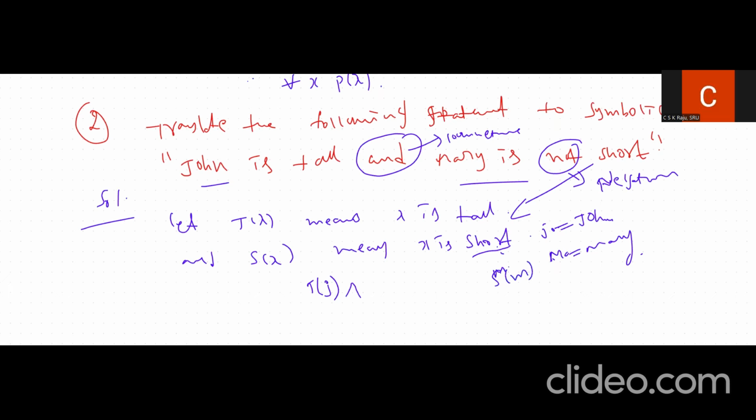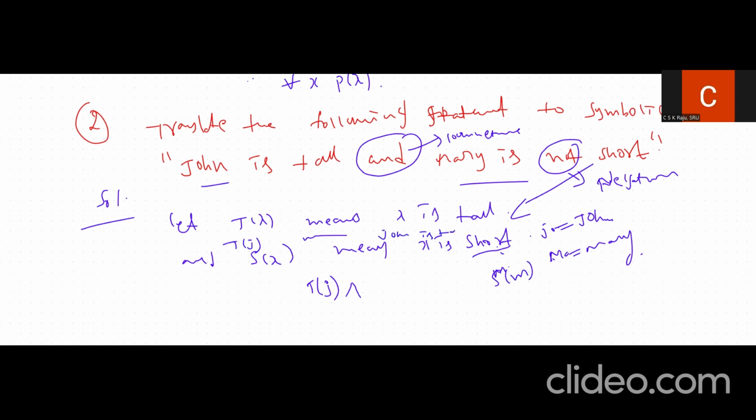The meaning of S of x is x is short, so S of m means M is short, where M is Mary. T of j means J is tall, that is, John is tall.